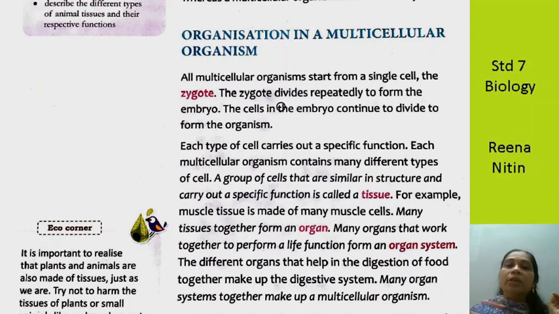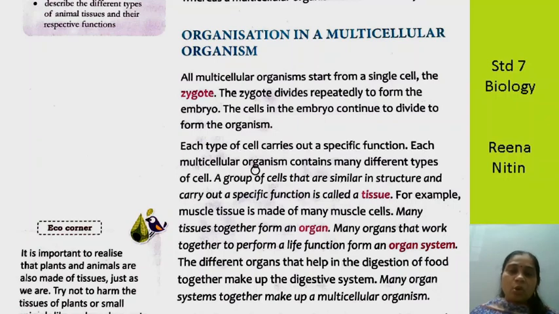The zygote divides repeatedly to form the embryo. Now that small one cell divides again and again. It becomes bigger, and what is it called? It is called an embryo. The cells in the embryo continue to divide and it forms the organism. This embryo divides again and again, and it forms an organism, just like the small seed. How is the fruit formed? It is formed from the seed. It divides, and then it forms a whole organism. Each type of cell carries out a specific function.